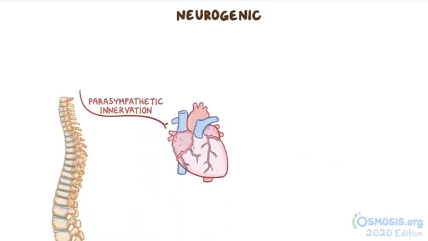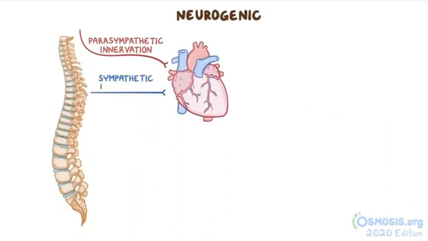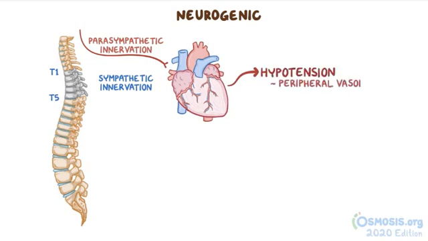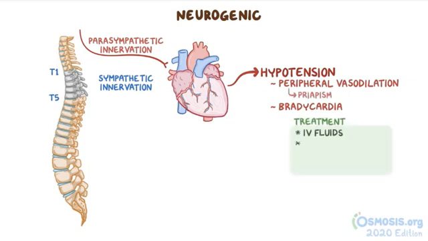Next up is neurogenic shock. Now, sympathetic innervation of the heart originates from T1 to T5 spinal cord segments. Injury to these segments might potentially result in loss of the sympathetic innervation, which results in unopposed parasympathetic stimulation, causing hypotension due to peripheral vasodilation and bradycardia. Massive peripheral vasodilation can also cause priapism. Treatment includes IV crystalloid fluids and vasopressors like norepinephrine, phenylephrine, or dopamine.